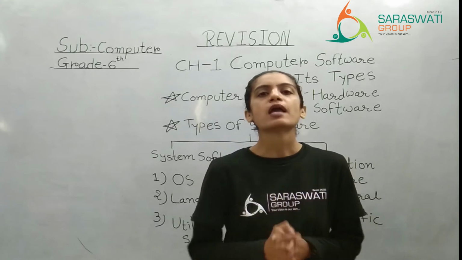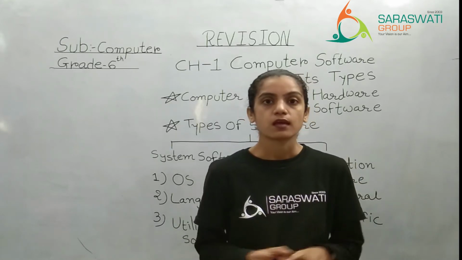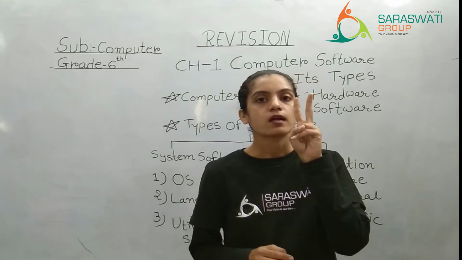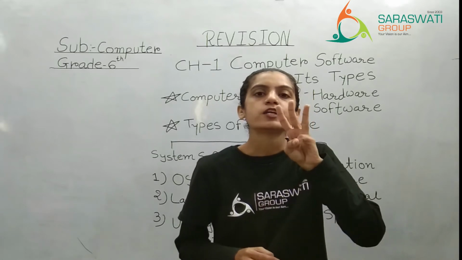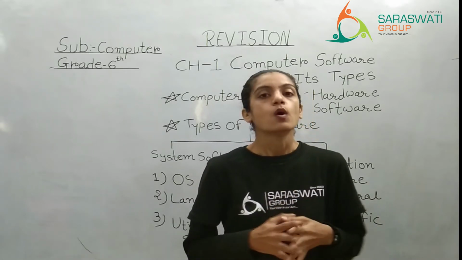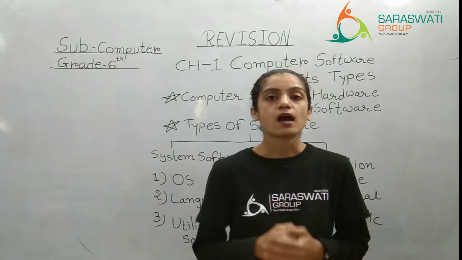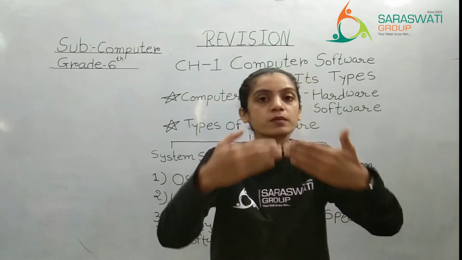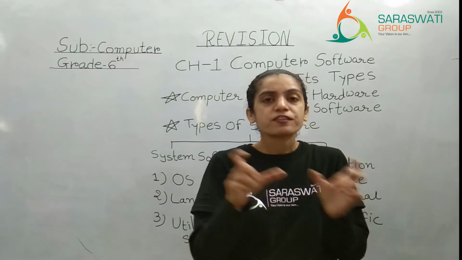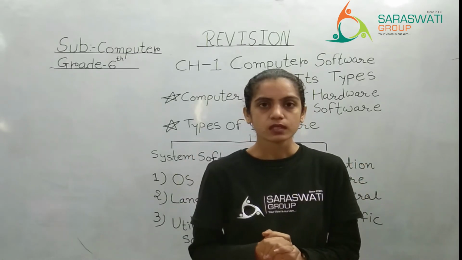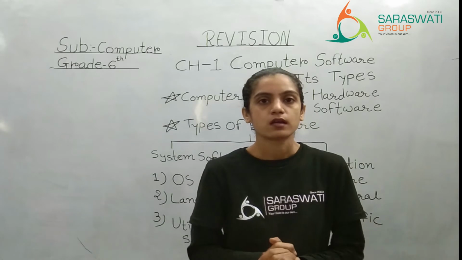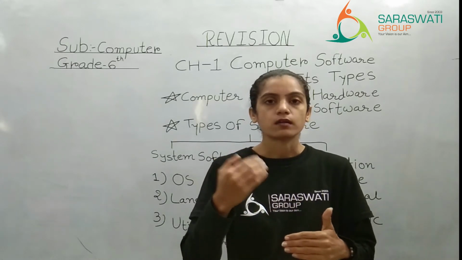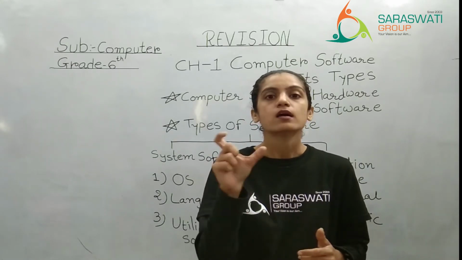There are 3 language processors: assembler, compiler and interpreter, right? The main function of these 3 is that they convert our language into machine language. If there is a query, if there is a mistake, they tell us via the compiler.